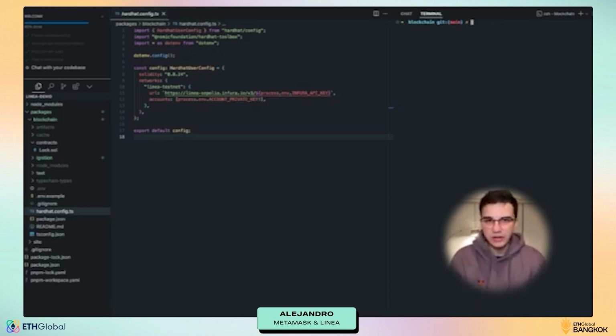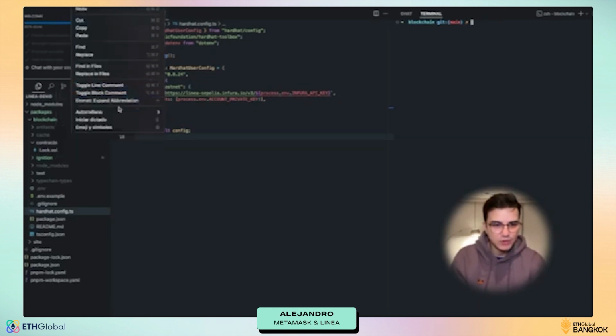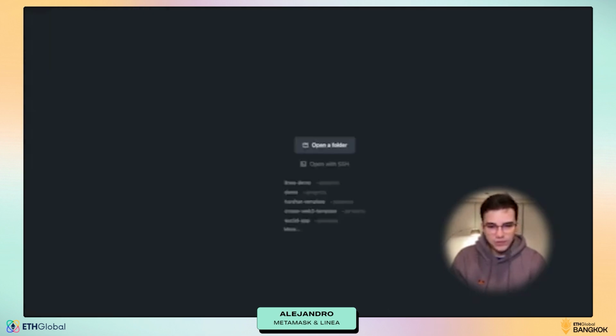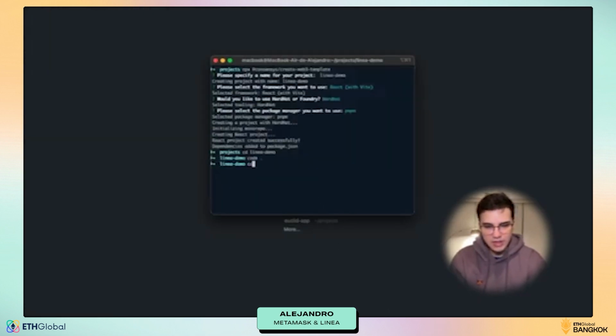So yeah. Now let's try using Foundry. So basically what I'm going to do is to close this folder right here. This is Linea demo. So I'm going to cd back, and I'm going to run our command npx. No, this is not that one. I'm going to run it from the beginning. So let's run npx sending slash create web3 template, and let's say this one was a Linea demo. Let's say Foundry Linea demo for this one.